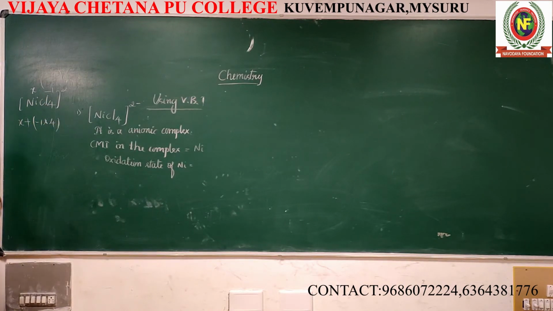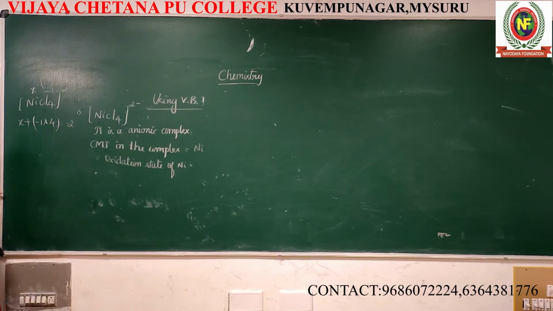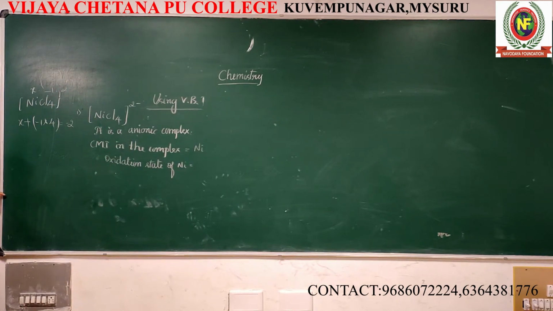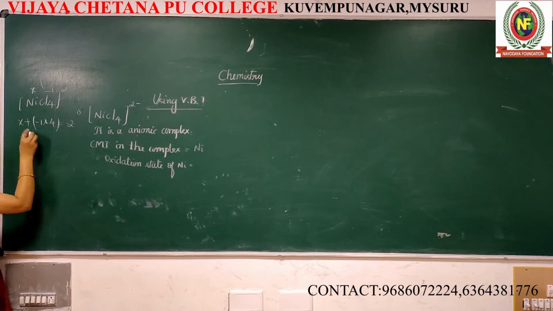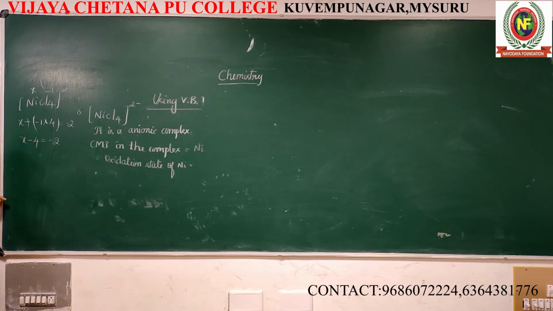Why -1 into 4 times? Because -1 is the charge for 1 chloride, and 4 chlorides are there, so multiplied by 4 is equal to -2, because it's an anionic complex. Then X plus -1 into 4 is equal to -2.